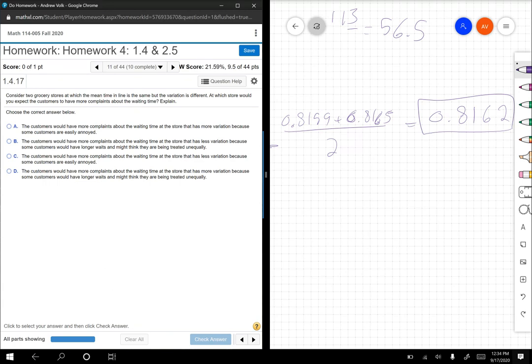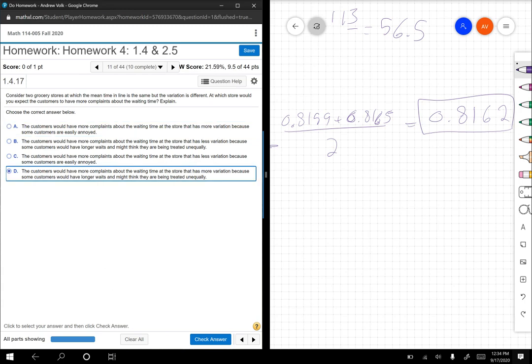As opposed to, I know there are some stores, if I go in, I'm going to have to wait in line, and I know it's always going to be about the same amount of wait, then I'm not really going to be frustrated about it. So I would say that the customers would have more complaints about the waiting time at the store that has more variation, because some customers are easily annoyed. That might not be the best answer. Customers would have, I think, more variation.